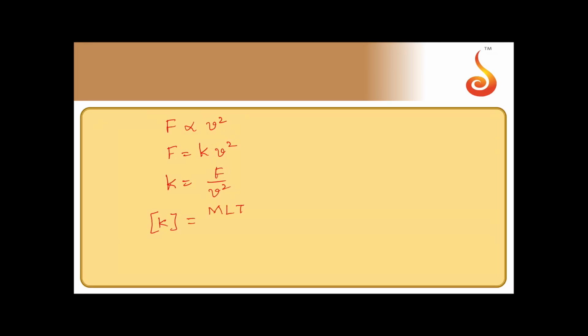So that should be dimensions of F, M L T to the power minus 2, divided by dimensions of velocity, L T to the power minus 1, square. So that will turn out to be M L T to the power minus 2 divided by L square T to the power minus 2. That turns out to be M L to the power minus 1.